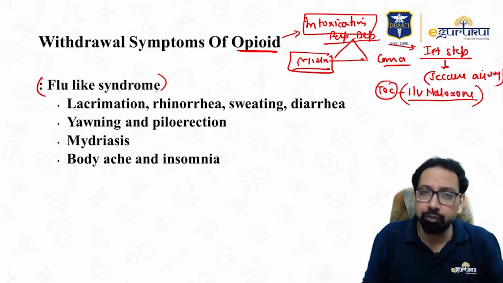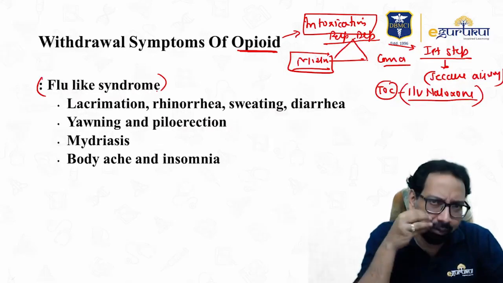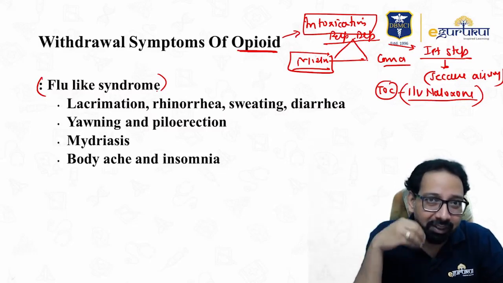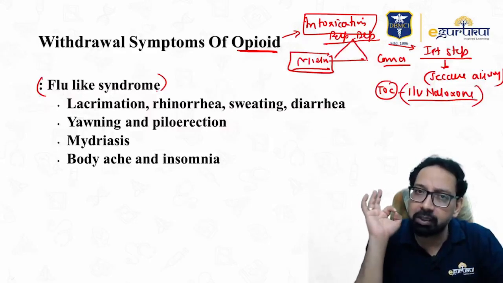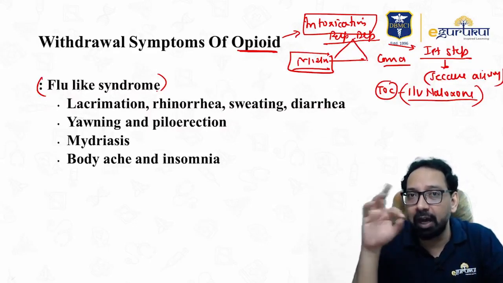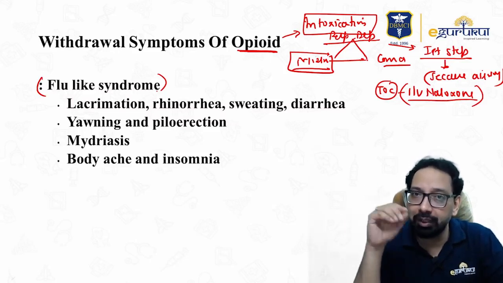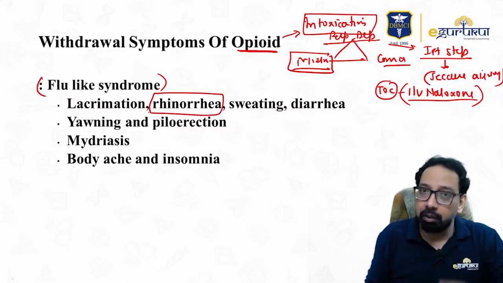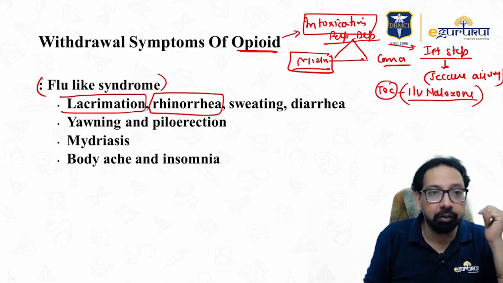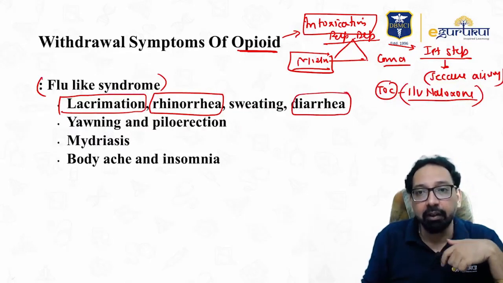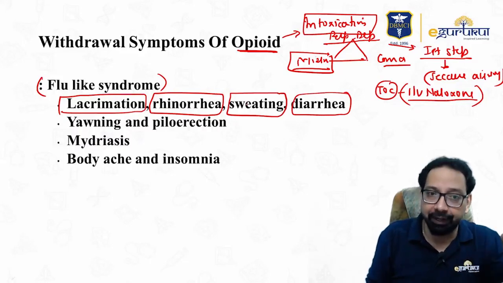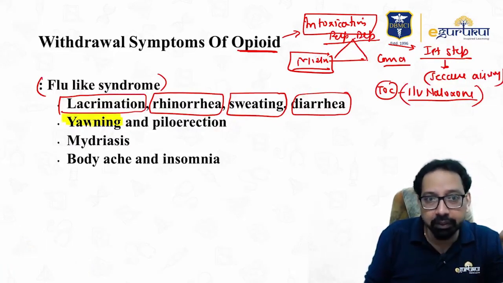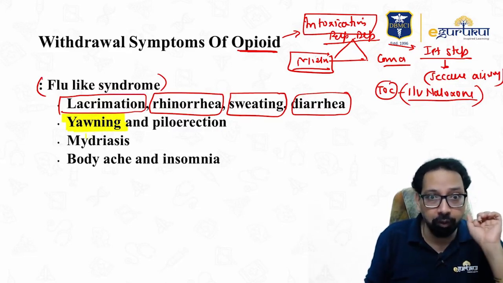Flu-like symptoms. You all know in flu there is increased lacrimation, redness of eyes, rhinorrhea, nasal secretion increase. You remember one simple mnemonic. All secretions are increased. What I said? All secretions are increased. Nasal secretion, rhinorrhea. Eye secretion, lacrimation. GI secretion, diarrhea. Body sweat gland secretion, increased sweating. Patient would have yawning. This is specific. Yes, this is specific to opioid withdrawal.